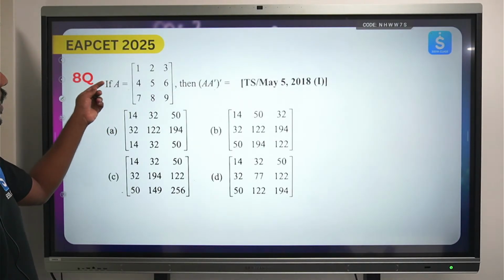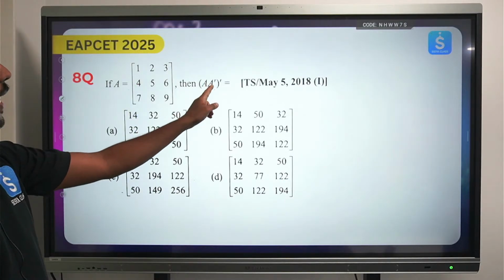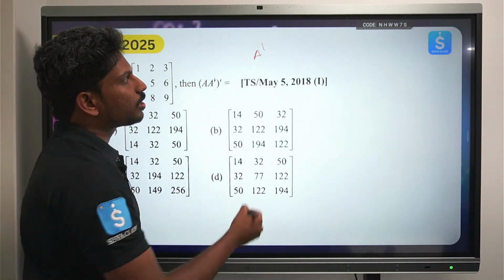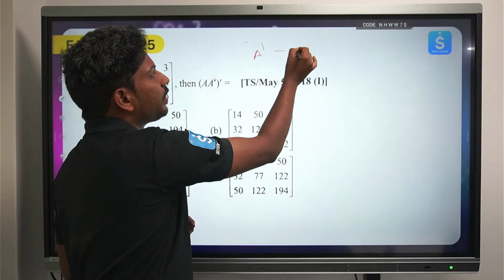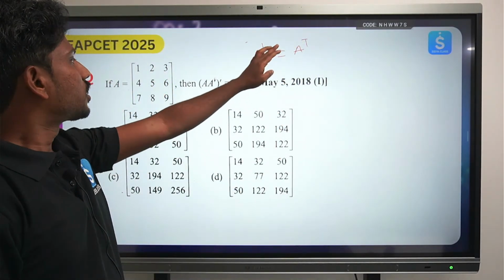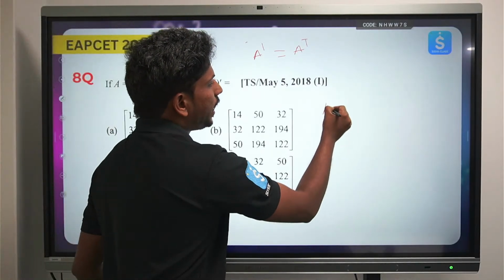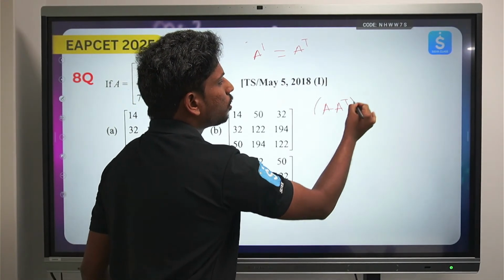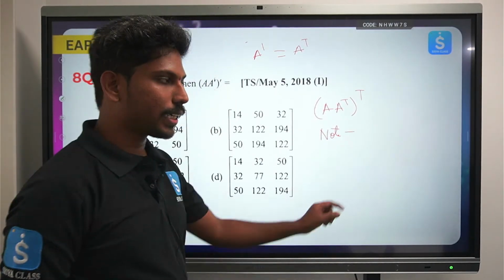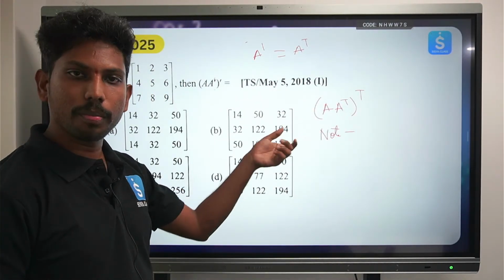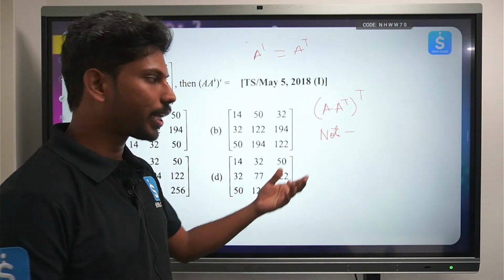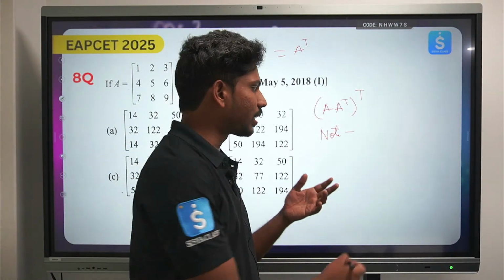ద నెక్స్ట్ వన్ ఇస్ హీ హాస్ గివెన్ సమ్ మ్యాట్రిక్స్ A into A transpose. So this is nothing but transpose. Okay, transpose either he denotes it with A dash or he can even denote it with AT. Okay, A to the power T ila denote chestadu. So he's saying A into A transpose whole transpose. Just take a note point over here itself. సో ఎక్కడెక్కడైతే ఈ పీపీటీలో మీరు పీడిఎఫ్లో కంప్లీట్ డిస్క్రిప్షన్ ఉంటుంది, బట్ వేర్ ఎవర్ ఇట్ ఇస్ నెసెసరీ ఐఎమ్ జస్ట్ ట్రైంగ్ టు క్రియేట్ దిస్ నోట్ పాయింట్ సో దట్ యూ కెన్ రైట్ ఇట్ డౌన్ సపరేట్లీ.